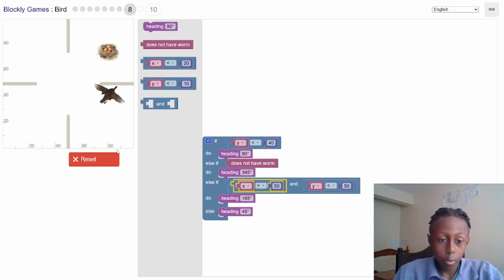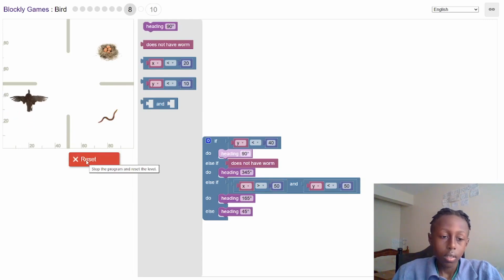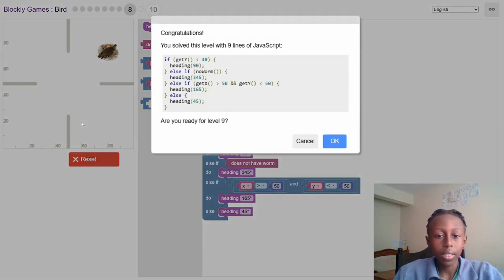Remember, y is down to up, and x is left to right. So I want the left to right to be more than 50, which is this line right here. So it will go and go and eat the worm, go outside the zone, then it will turn like that. Perfect. So I hope you understood it. Now let's go to the next level.